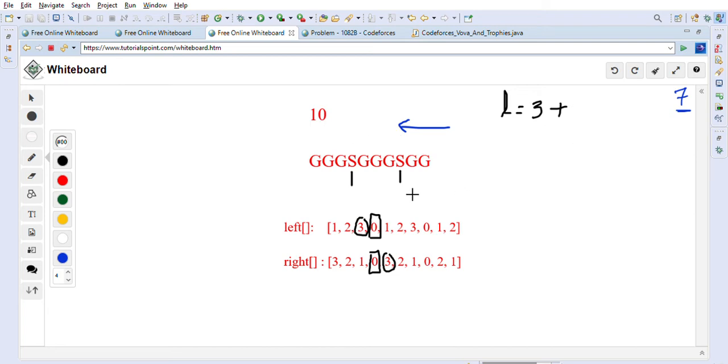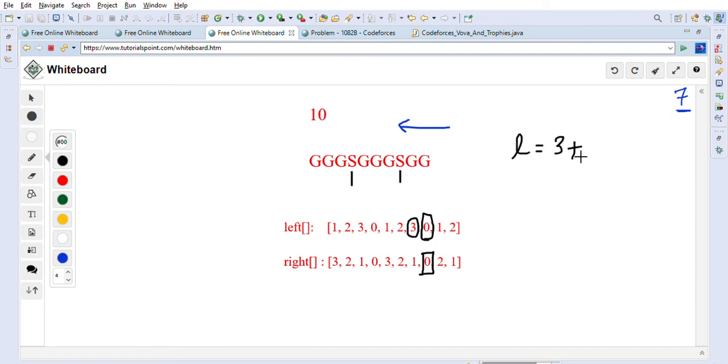For this S, that is 7. Now let's take a look at the other S. This S we saw, now we will see this S. This S is located here in the left array, and in the right array it is located here. Again we take the left value, which is 3, and the right value, which is 2. So the total length is 3 plus 2, which is 5, plus 1.